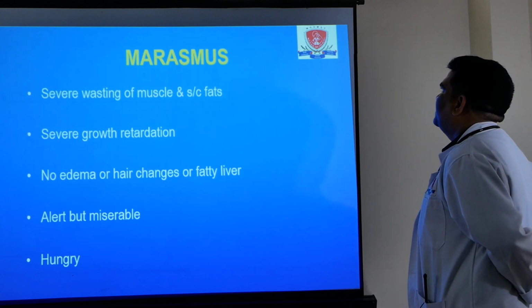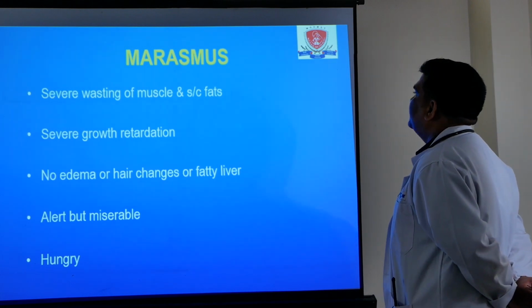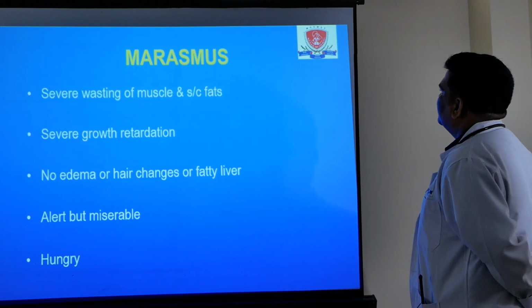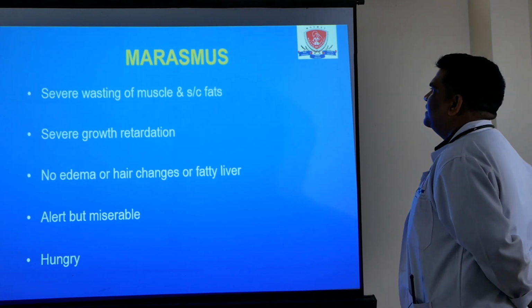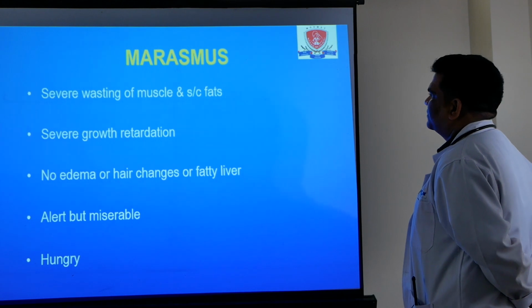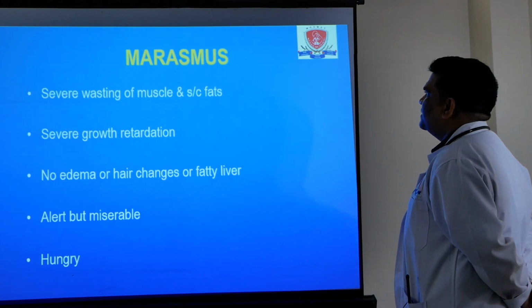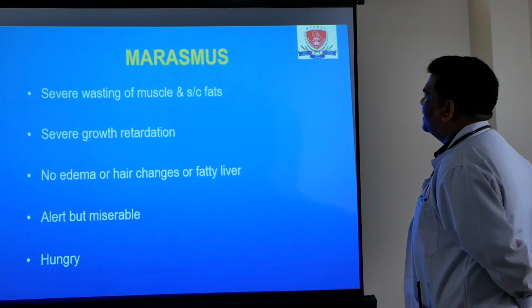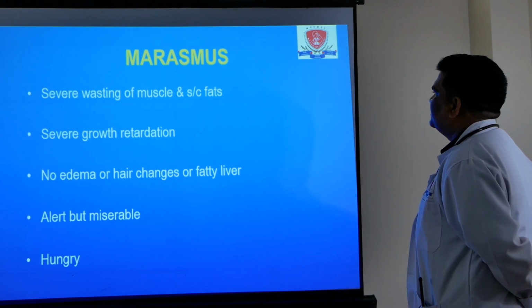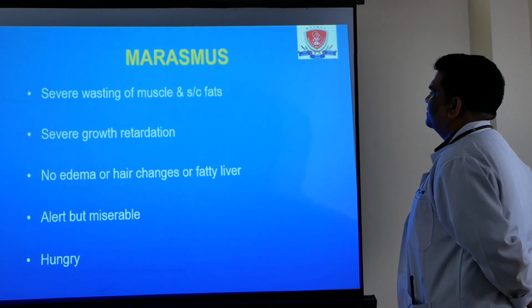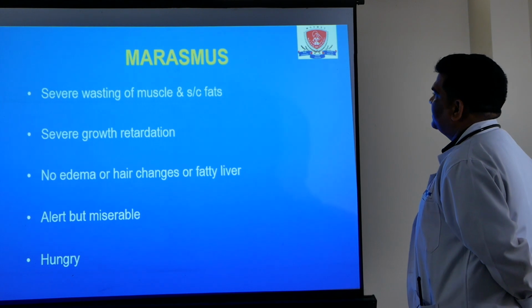After this, we describe something about clinical features of marasmus. Marasmus is one spectrum of PM in which there is severe wasting of muscles and subcutaneous fat. Child having severe stunted growth retardation, but in contrast, child having no edema, and hair changes and skin changes are less likely, and child having no fatty liver, in which child is alert, miserable, and child is hungry.